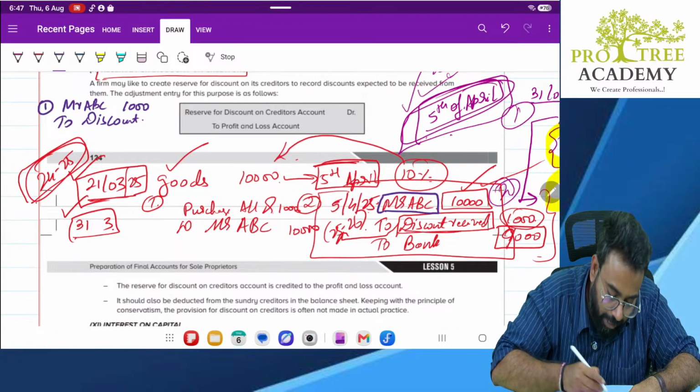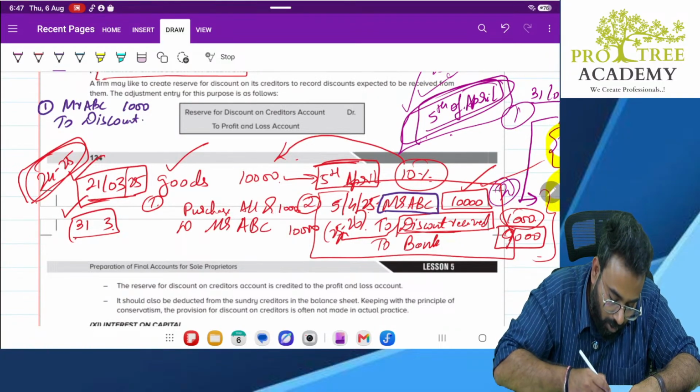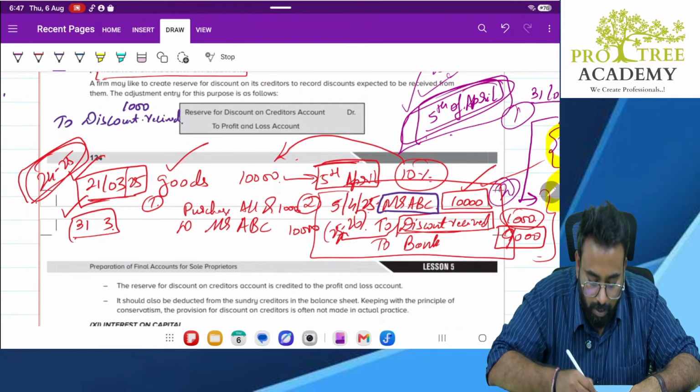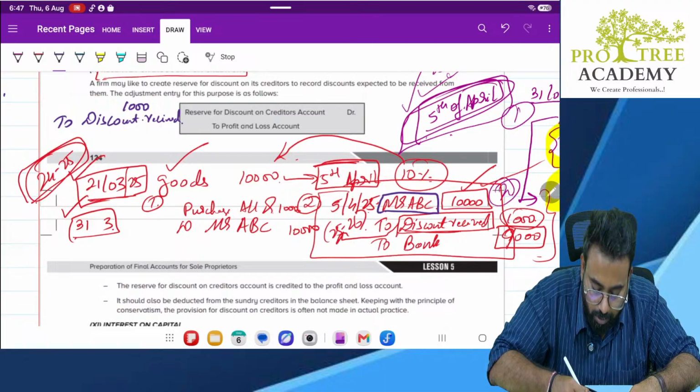Or instead of writing ABC, just write down like this. Don't write ABC because we are creating a provision. Correct or no? So what is the entry we'll do? Provision for discount, 1,000 rupees to discount received, 1,000 rupees.